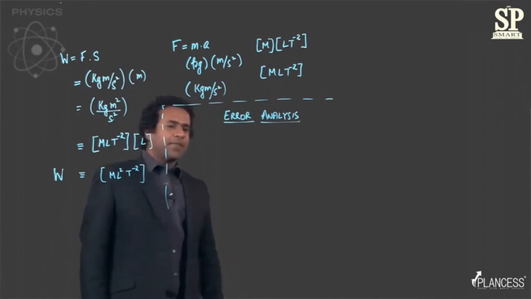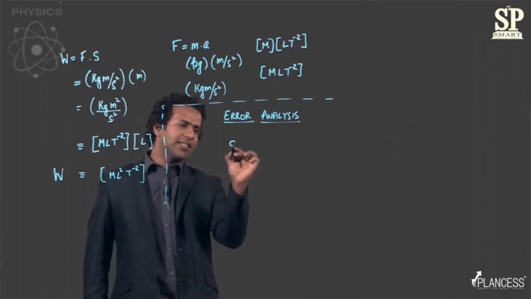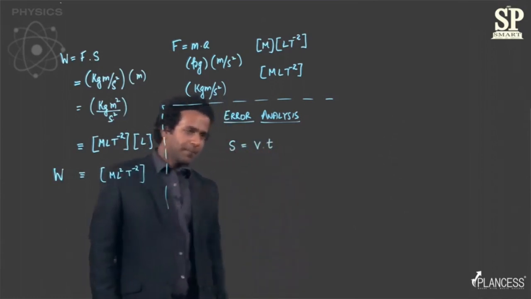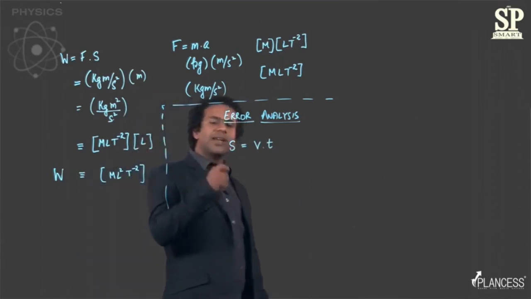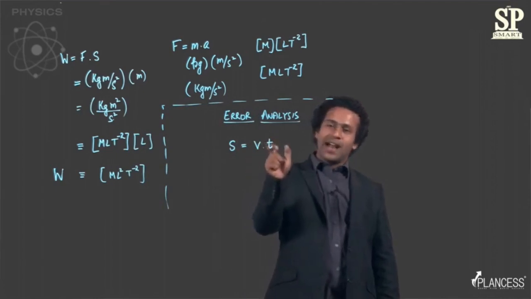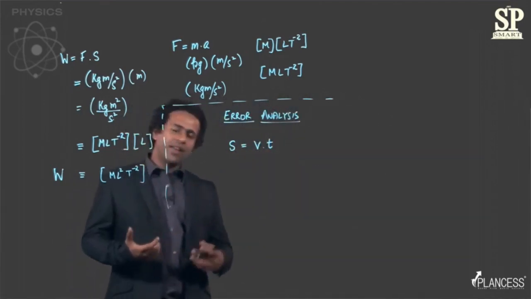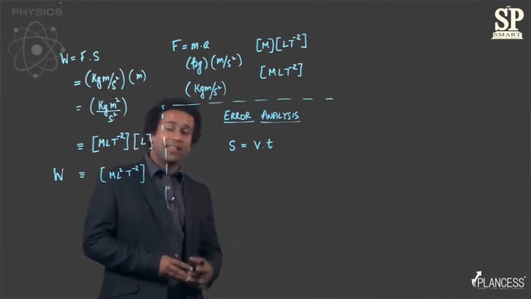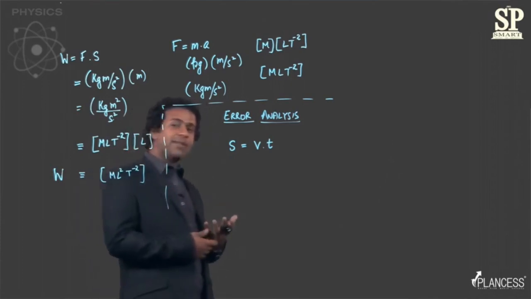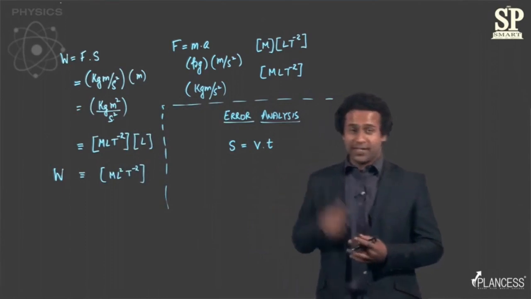So let's say that you have a quantity, let's say distance, which is equal to speed into time, right? So you're trying to measure the distance covered as product of the speed and time. Now say you know that there is some error in measurement of speed and there is some error in measurement of time. So how do you estimate the error in measurement of distance?